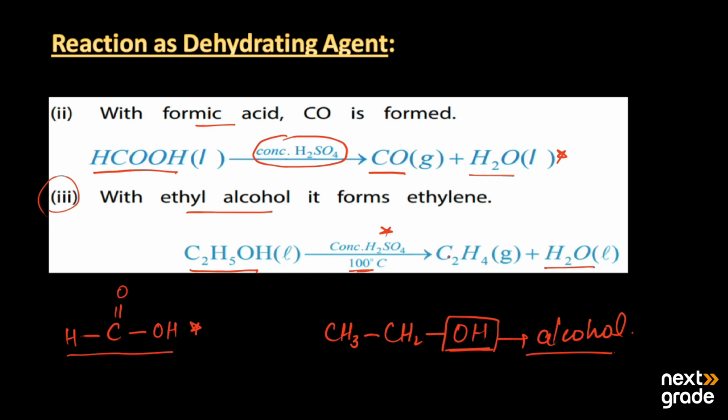One is H2O and the other is ethylene. Now the ethylene has two carbon atoms, which contain two hydrogens each like this, and the double bond is present between these two carbon atoms. So this is the structure of ethylene, and it is present in the gaseous state. So these were simple reactions as a dehydrating agent.